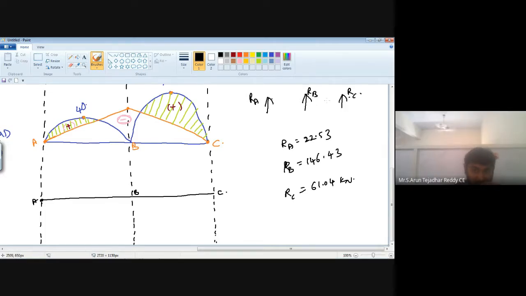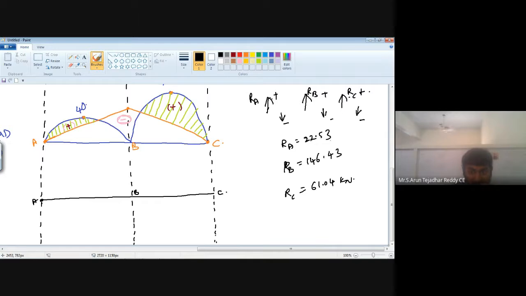See, upward direction means it's positive. When the values are in the downward direction, then it is negative. Remember this point. If the value is upward, then it is positive. If the value is downward, it is negative. First, our reaction is 22.53.